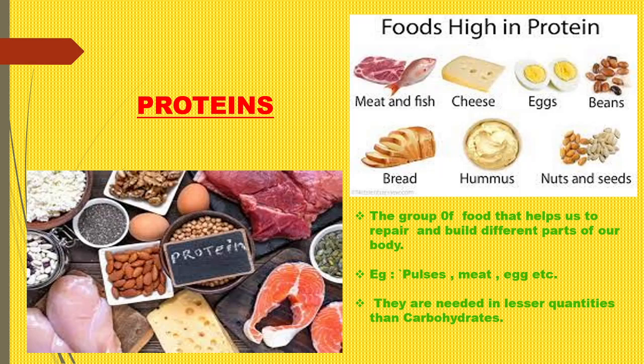That means individuals who still have the time and potential to grow need protein to a higher extent than persons whose growing period is over. And it is needed in our body in lesser quantities than carbohydrate.